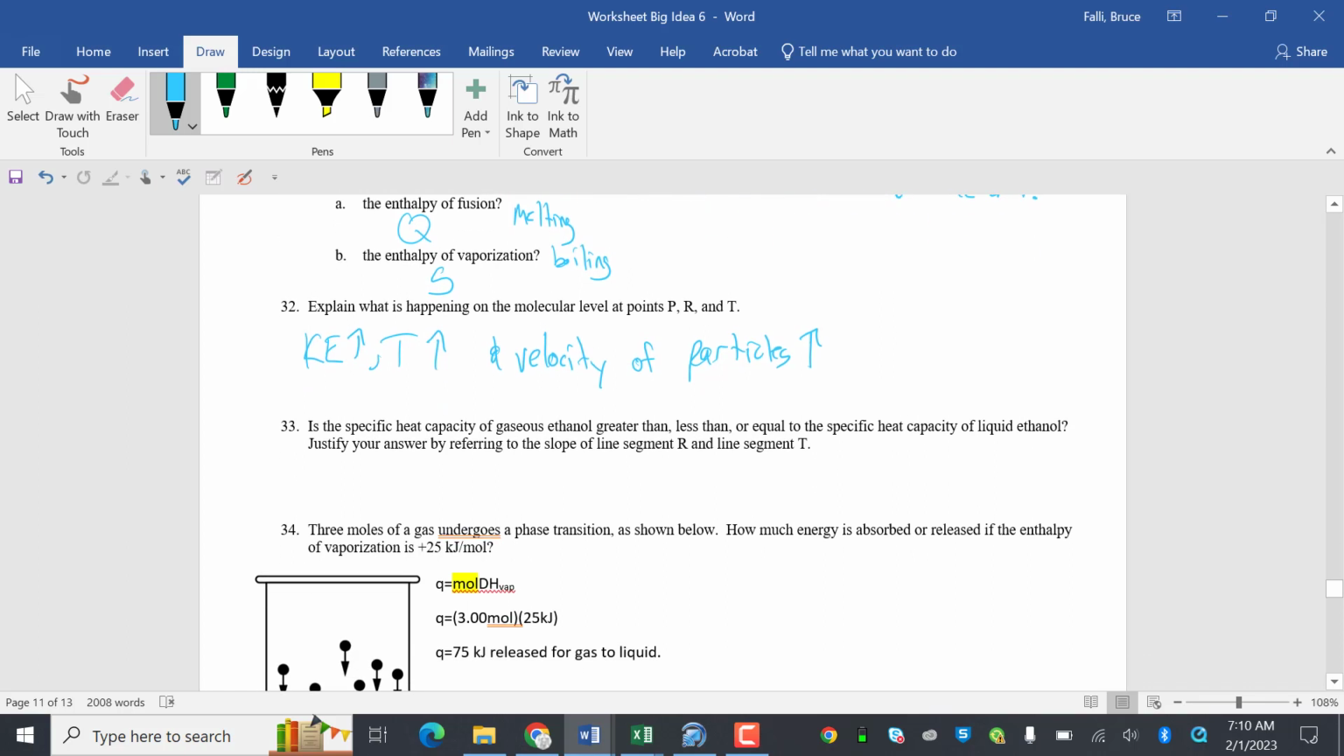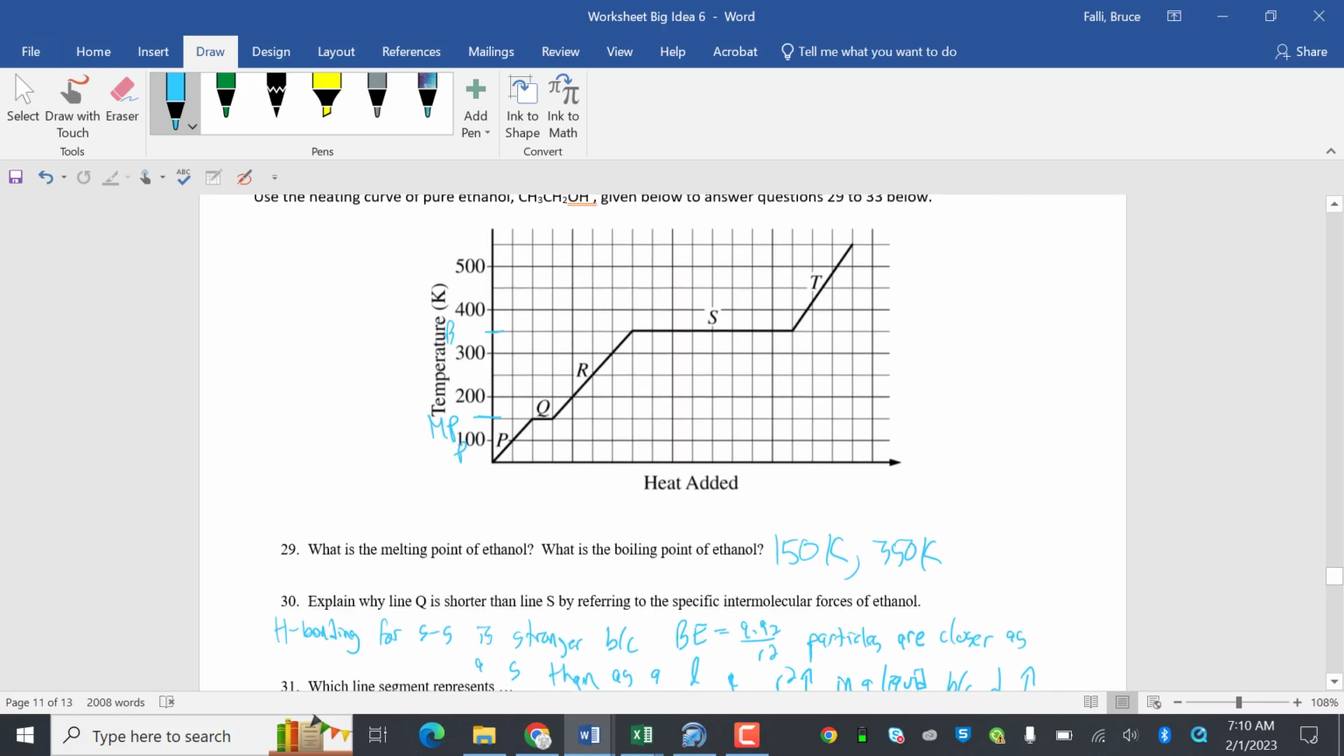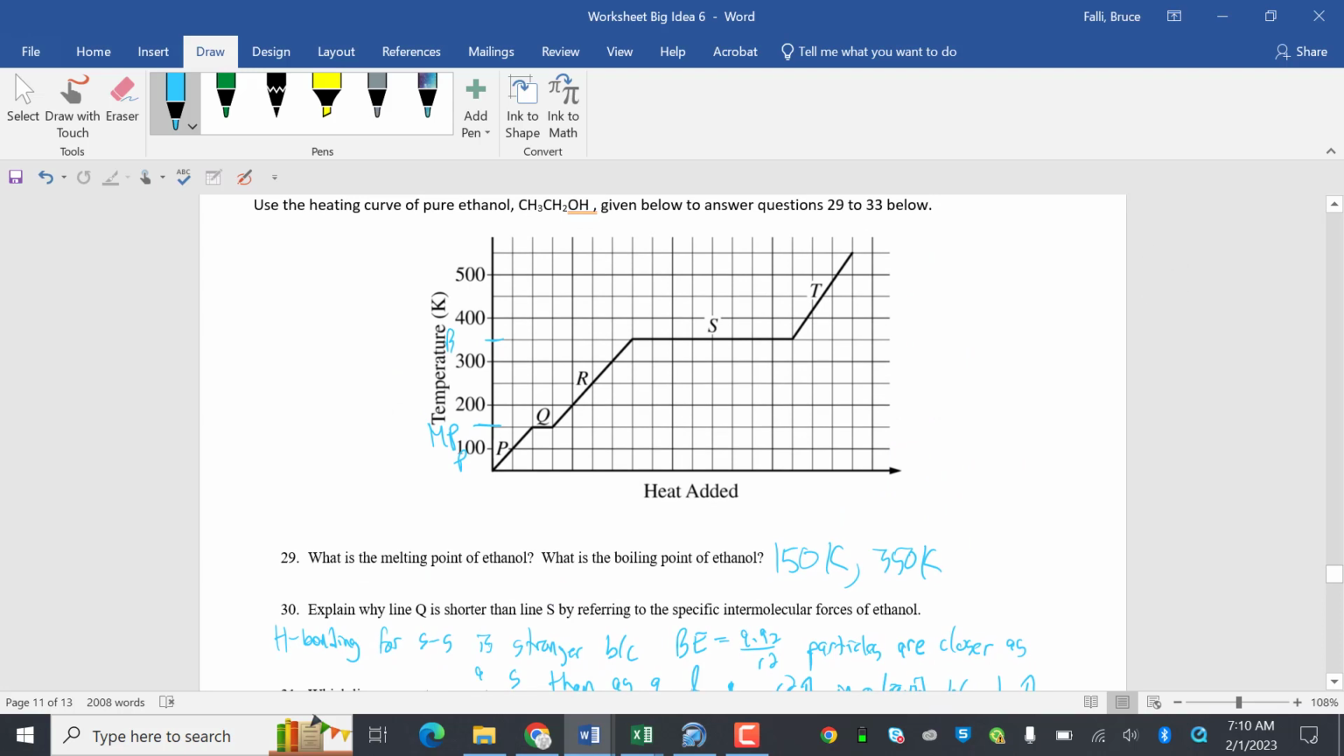Is the specific heat capacity of gaseous ethanol greater than, less than, or equal to the specific heat capacity of liquid ethanol? Okay, so remember, gentler slope equals larger C. So let's take a look at gaseous ethanol. I've got to count this out, looking for where it actually hits real gridlines. It's rise over run: 4 over 3 is what the gas is.